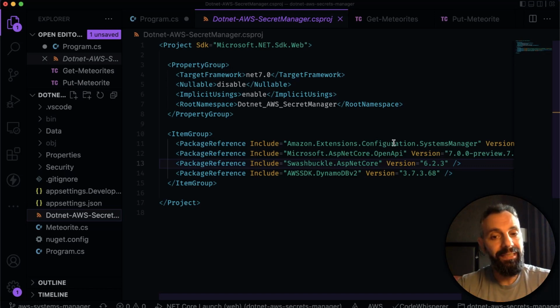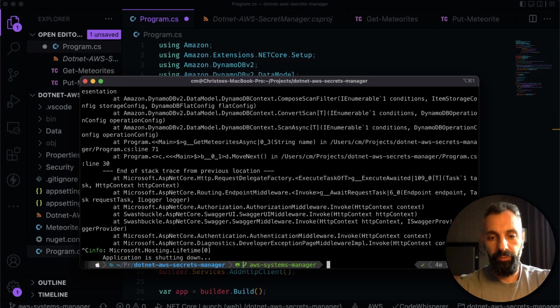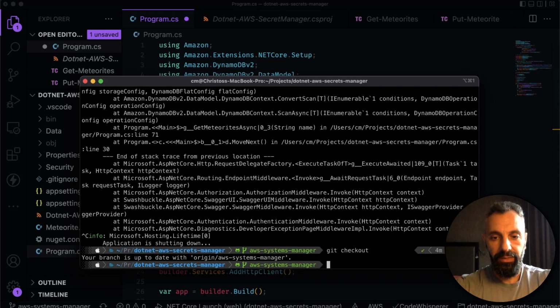This is all nice and dandy, but you might ask, okay, Chris, what would happen if I am using Systems Manager, but I don't want to upload all my parameters up front? I want to do runtime queries to the Systems Manager. Well, that's what the next solution is all about. Let's do this. So we're going to stop this application from running. We're going to check out all changes.